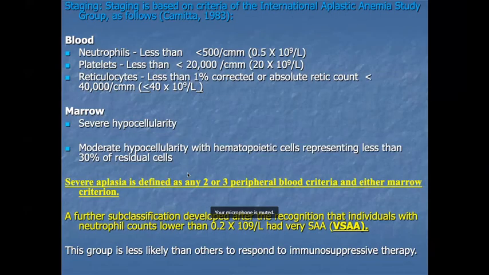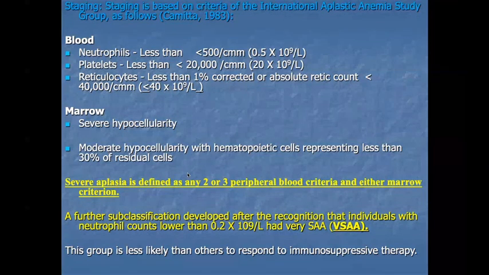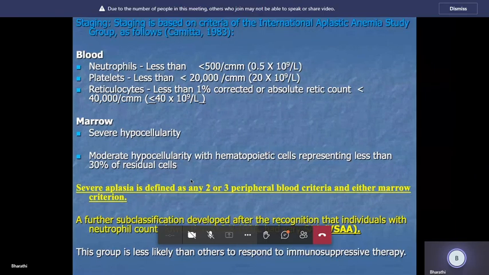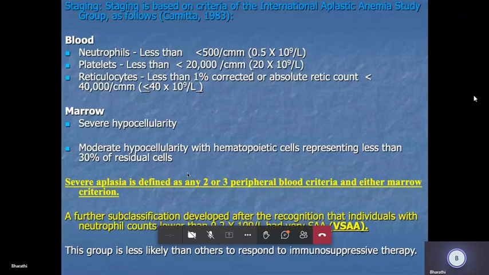Now coming here, last slide only. The staging of aplastic anemia is based on the criteria of the International Aplastic Anemia Study Group that was given in 1983. It is classified as aplastic anemia, severe aplastic anemia, and non-severe aplastic anemia, that is, not meeting any of the criteria, okay.